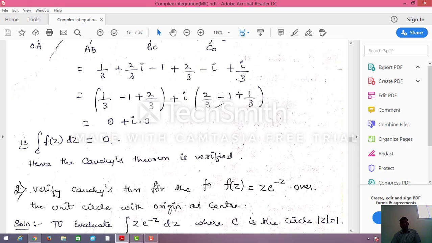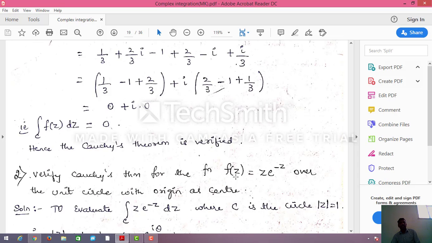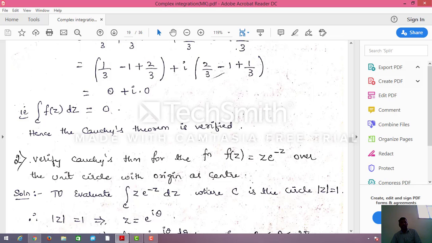Next, verify Cauchy theorem for the function f(z) equals z e^(-z) over the unit circle with origin as the center. How do you represent the equation of a circle? We know the equation of a circle is modulus of z minus a equals r e^(iθ). Actually, that is the representation of a circle. But here they have given that the center is at the origin.